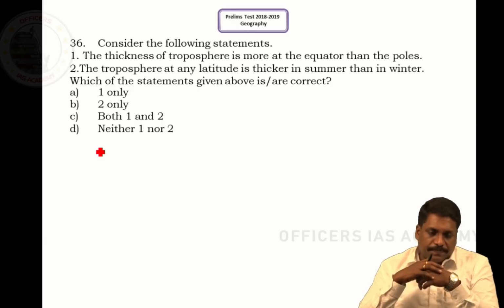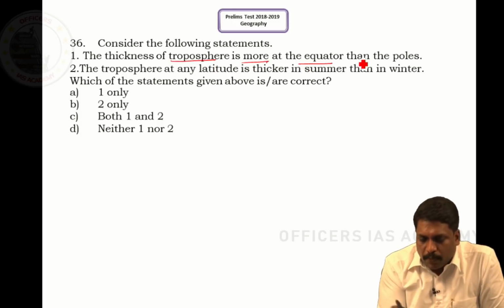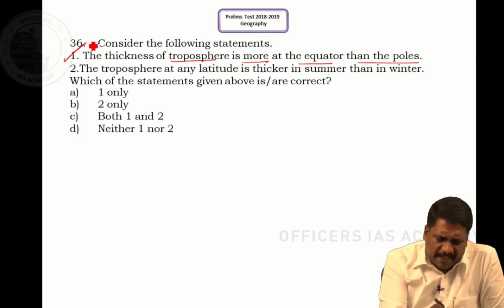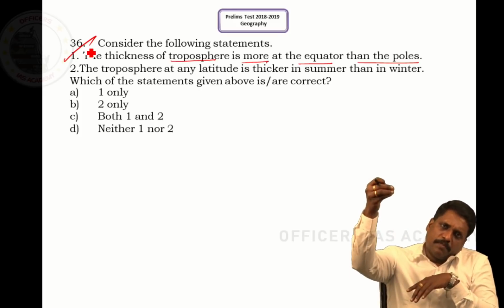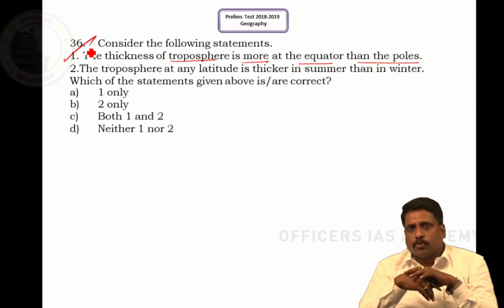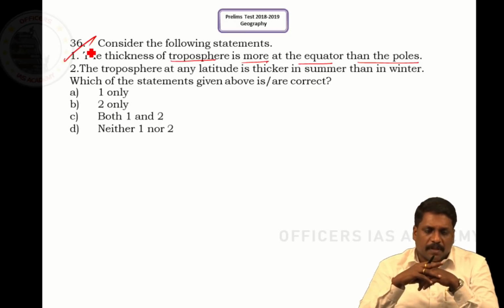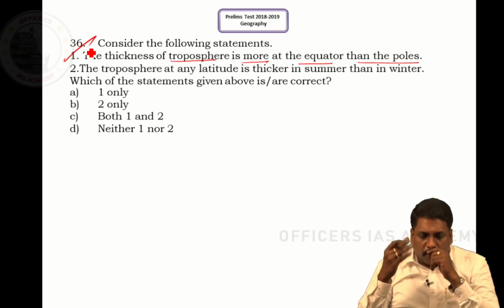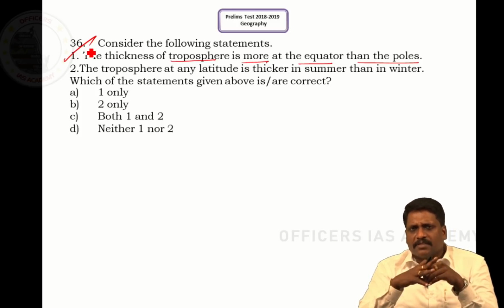Question number 36. Consider the following statements. The thickness of troposphere is more at equator than at poles. Very direct statement because we understand tropopause level is not uniform. Tropopause level is marked somewhere at 18 kilometers over the equator and 8 kilometers over the poles. Understanding says the statement is obviously right, perfectly right. Now, statement 2 of question 36: the troposphere at any latitude is thicker in summer than in winter.